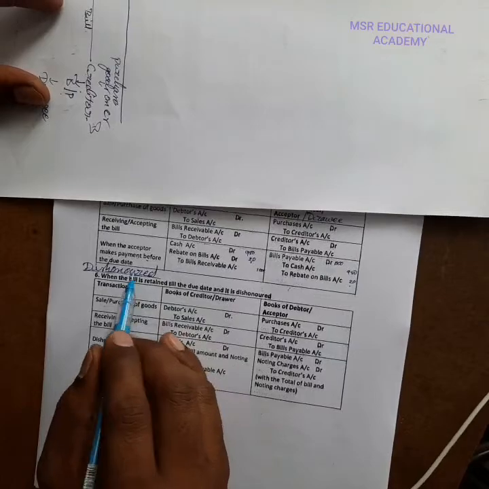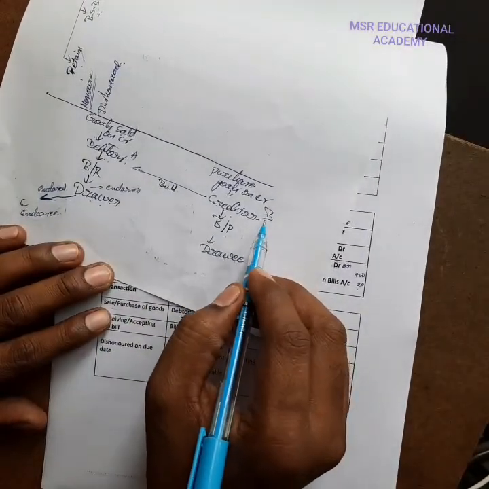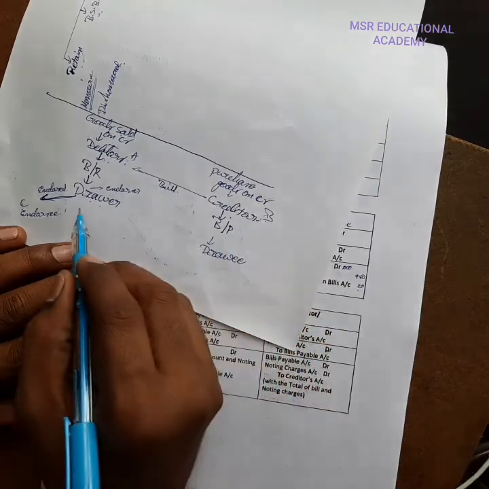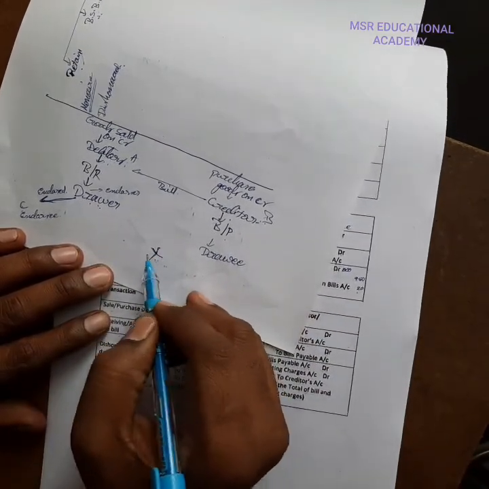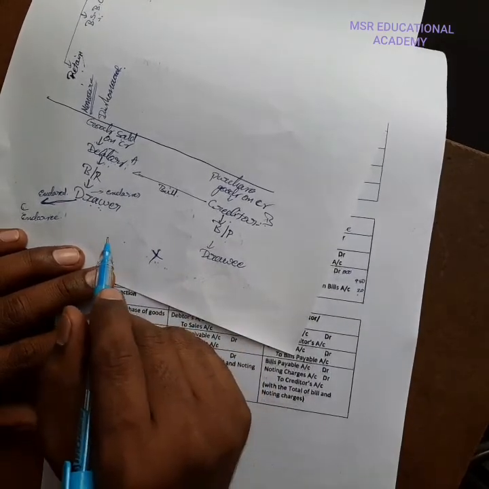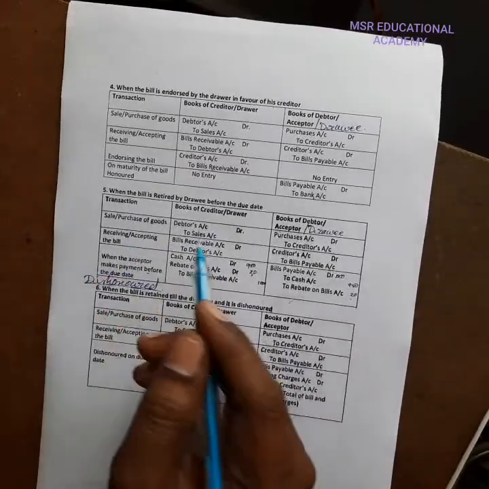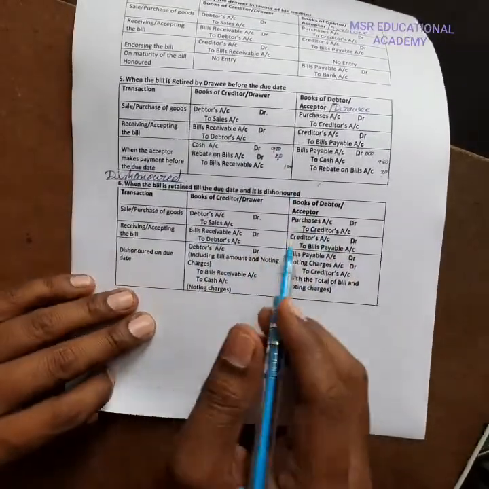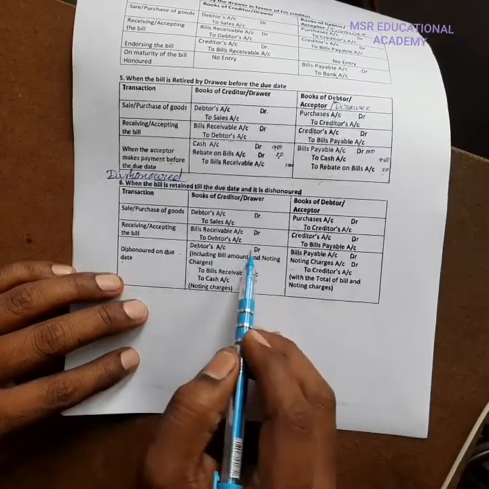If the bill is honored on the due date, the drawee has to settle the amount to the drawer. If it is not paid on the due date, then what happens? How to write the entries? What is the treatment? That is what we should see here. Dishonored on the due date, that is debtors account.